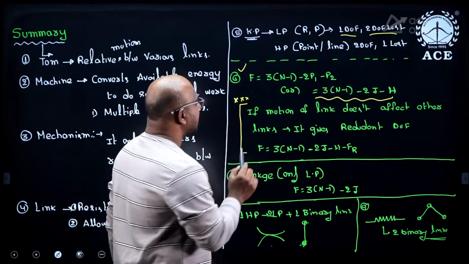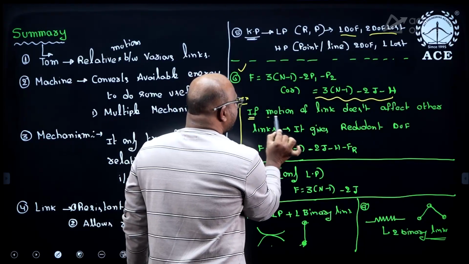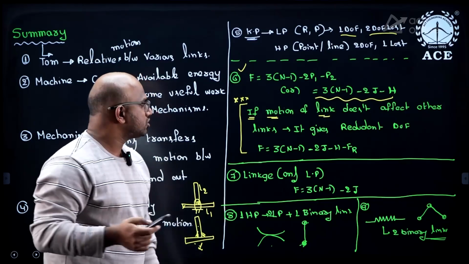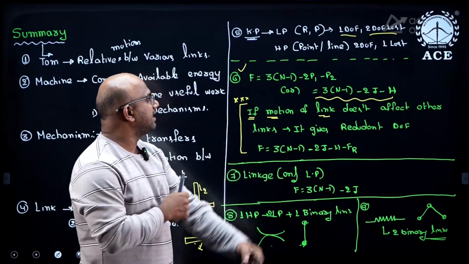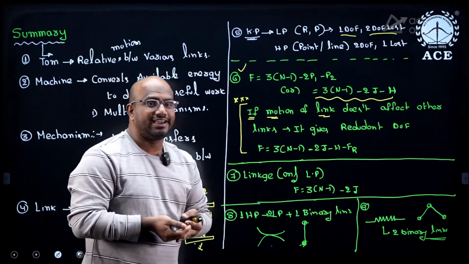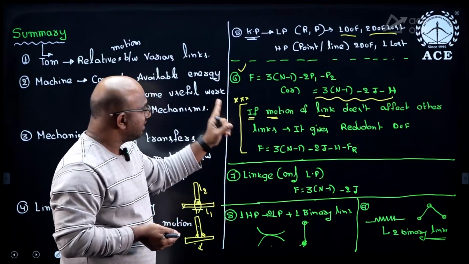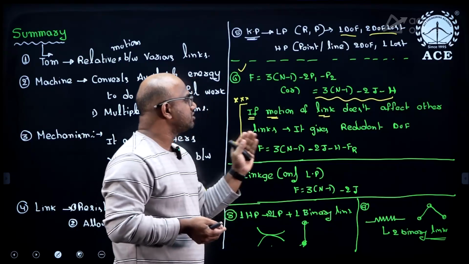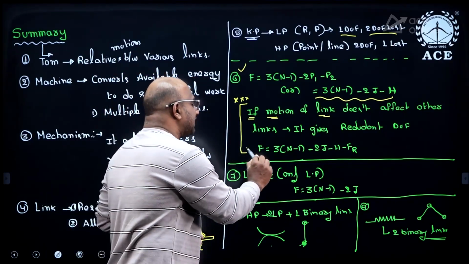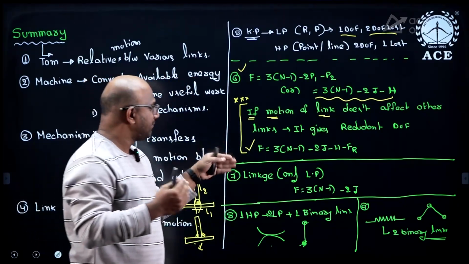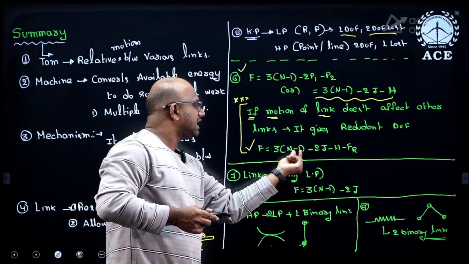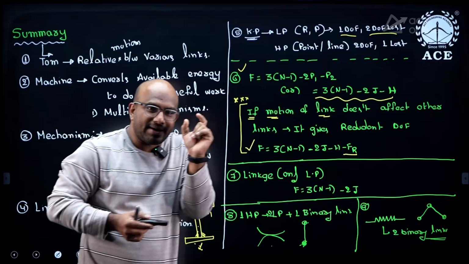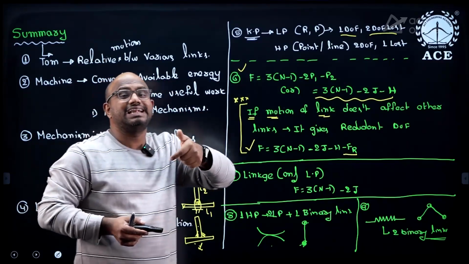Okay, now second thing, put a star mark on this point. If the motion of a link doesn't affect other links, then it gives a redundant degree of freedom. Please repeat, guys. If the motion of a link doesn't affect other links, it gives redundant degree of freedom. So the typical equation: F equal to 3n minus 1 minus 2j minus h minus fr. Minus fr signifies redundant degree of freedom.